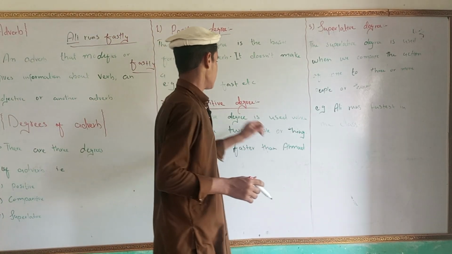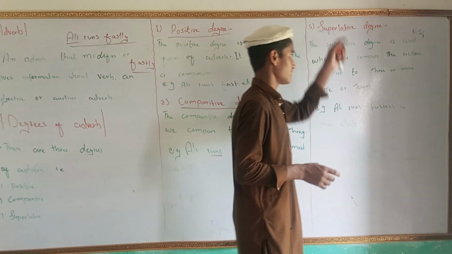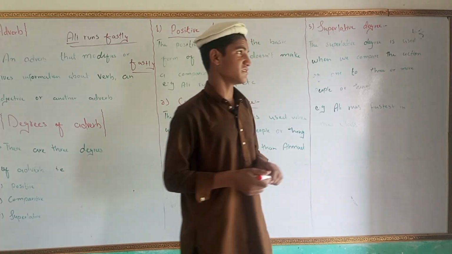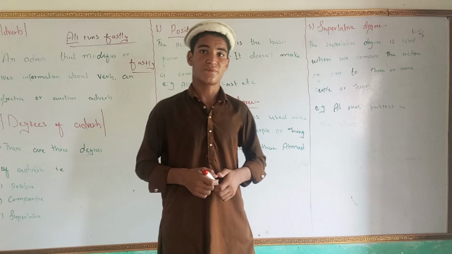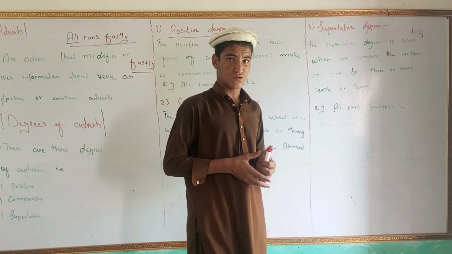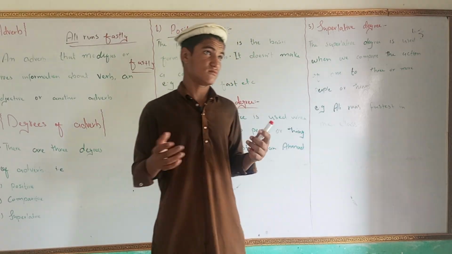This was the comparative degree. Let's come to the superlative degree. What is the superlative degree? The superlative degree is also explained on the basis of the adjective, but there is a little bit of difference. With an adjective, we said that we compare one thing with a lot of things.